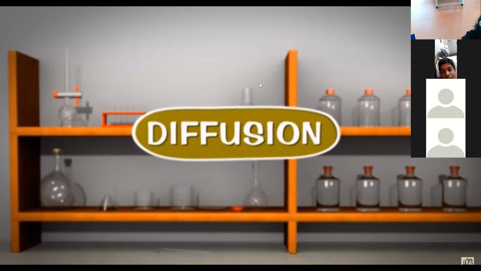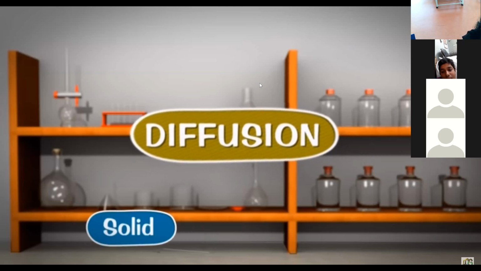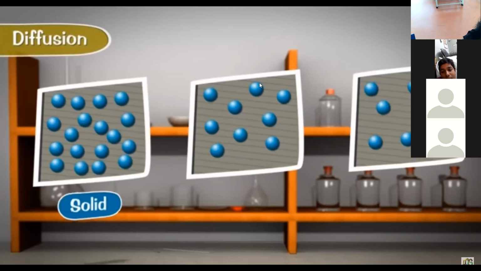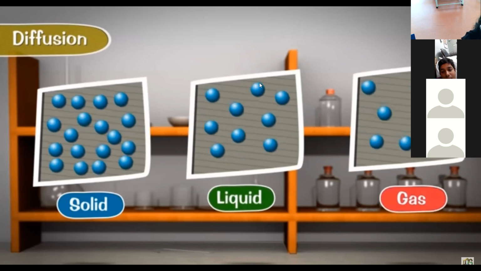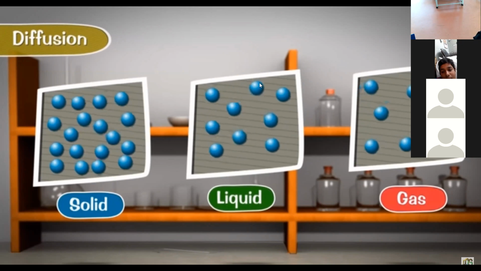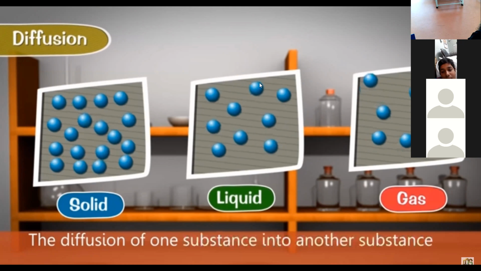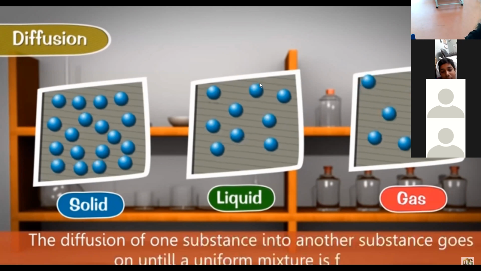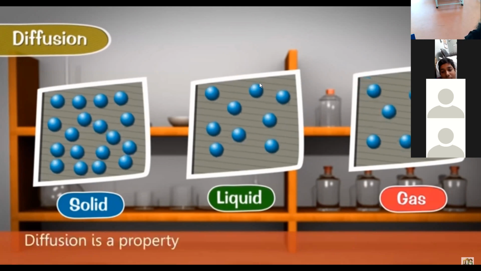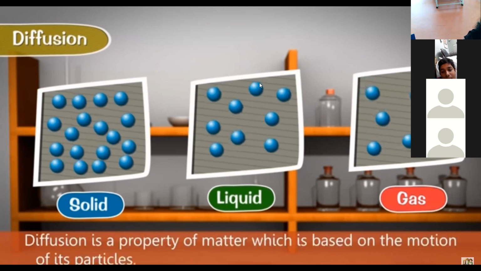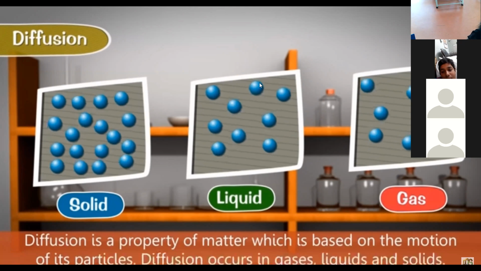Diffusion. In this section, we will learn about diffusion in solids, liquids, and gases. Introduction. The spreading out and mixing of a substance with another substance due to the motion of its particles is called diffusion. The diffusion of one substance into another substance goes on until a uniform mixture is formed. Diffusion is a property of matter which is based on the motion of its particles. Diffusion occurs in gases, liquids, and solids.